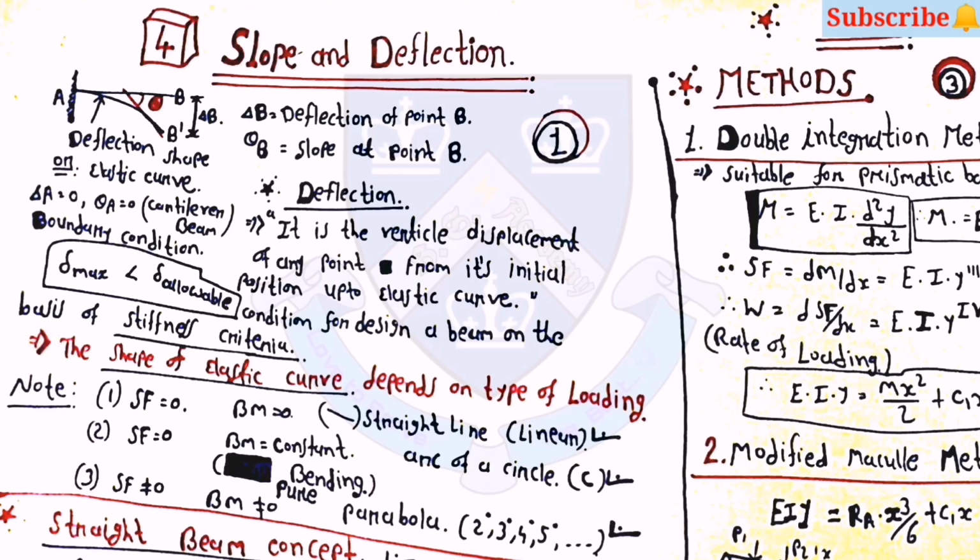Here note that if SF is equal to 0, then BM is equal to 0, and the diagram will be a straight line, a linear curve. Then if SF is equal to 0, then BM will be constant, and the shape will be like an arc of a circle. Then if SF is not equal to 0 and BM is also not equal to 0, then the curve will be like a parabola, and it will be of second, third, fourth or any order of degree.